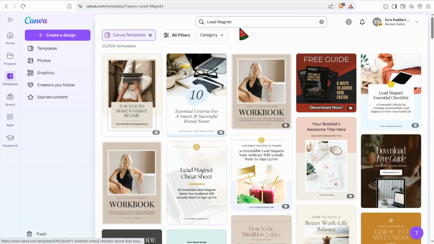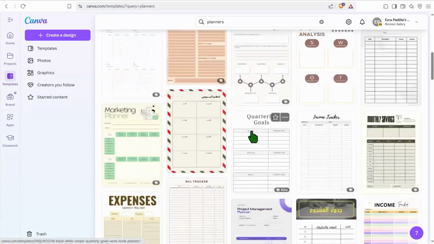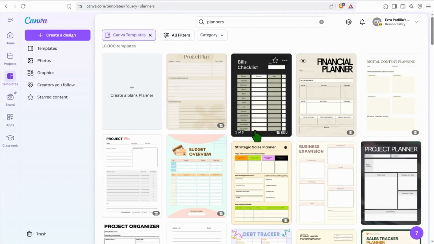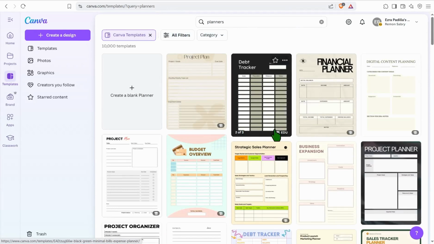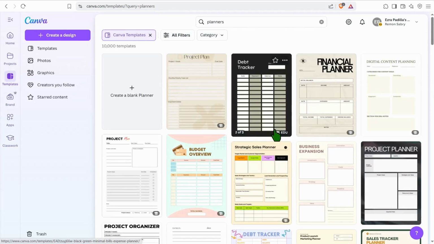And the next idea to create your digital products here, as well here on Canva.com, for sure, that is planners. It's an evergreen digital product that you can sell as you want in every single niche you are working in. So here you can customize your templates here on Canva, and for sure you can find many premium planners in your bundle down below in the description box and the first comment.